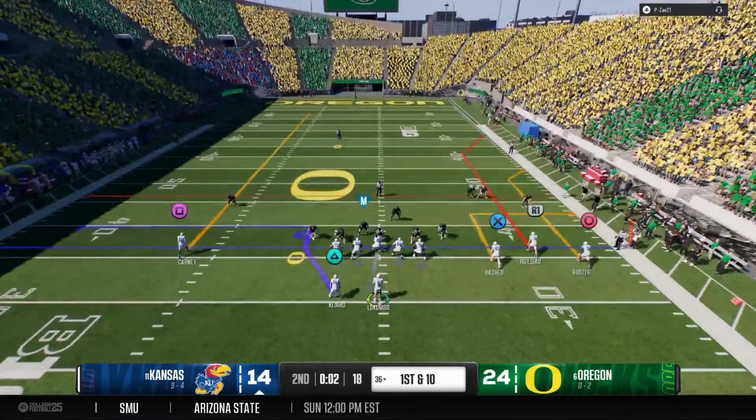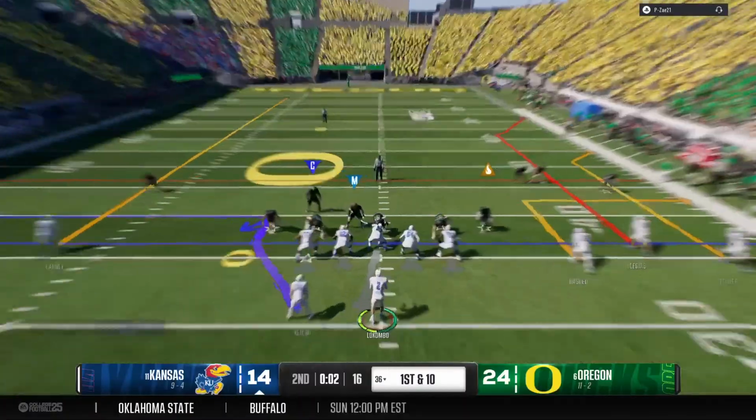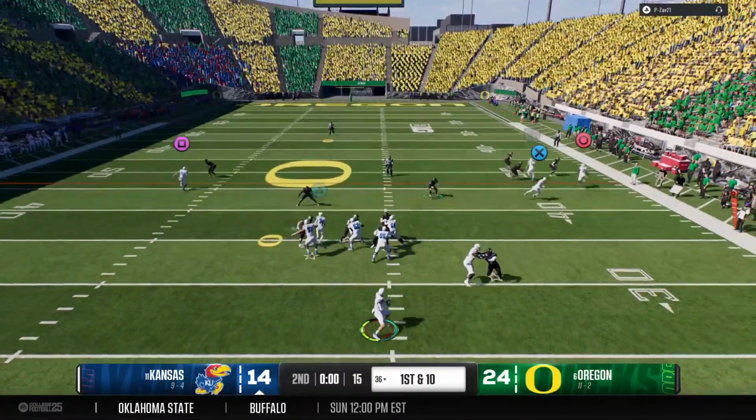Well, this quarterback's got to regroup. That's his second interception in this game right now. He's got to do a better job. But, Chris, it's easy to sit up here.